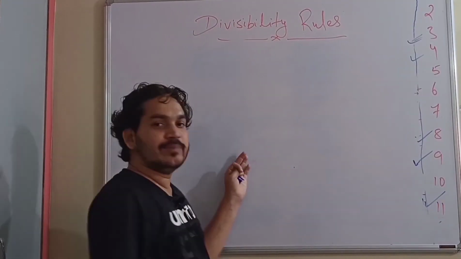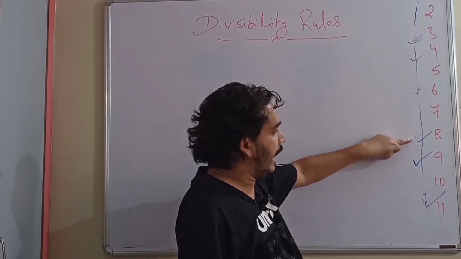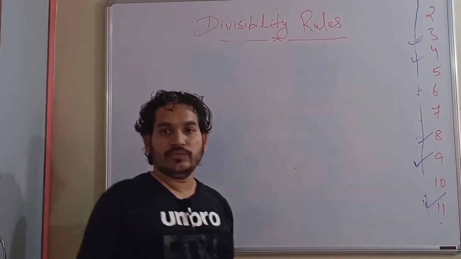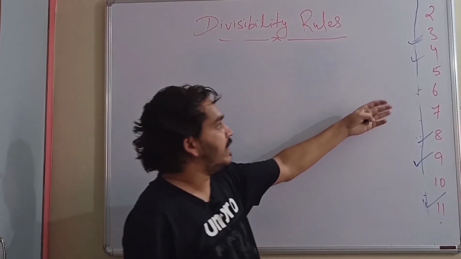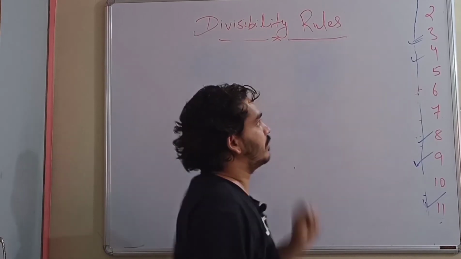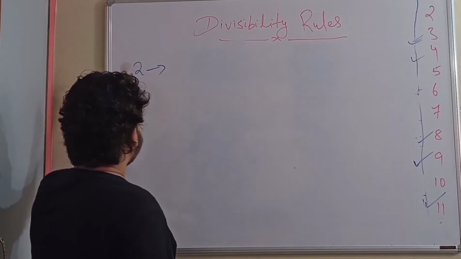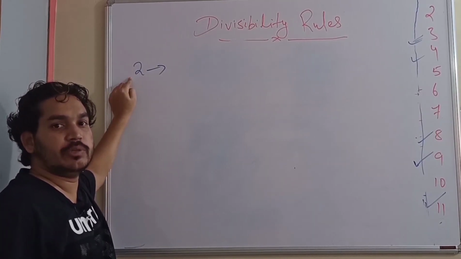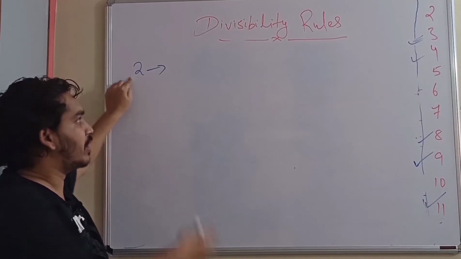Okay, so we have seen the divisibility rules of 3, 4, 8, 9 and 11. Based on all those numbers we have done the questions. Now let's see the divisibility rules of the remaining numbers. So 2. For 2, since childhood we have learned that any even number will be divisible by 2. Any number which is divisible by 2 is called an even number. So that's what the rule says.